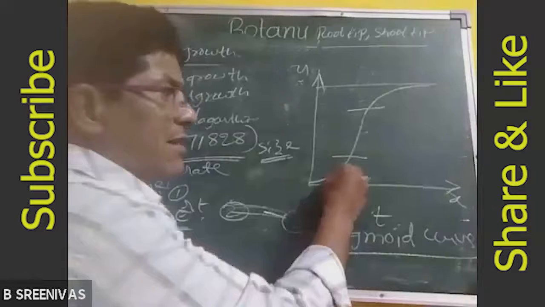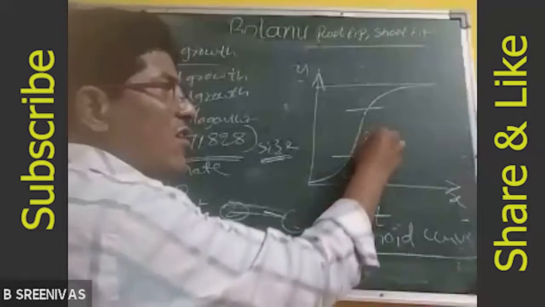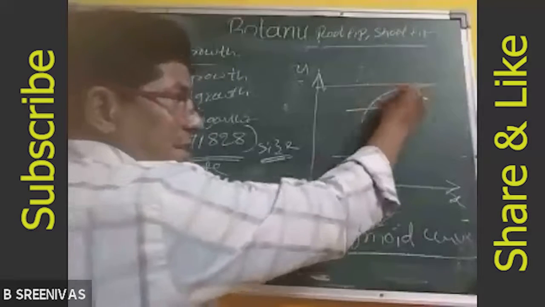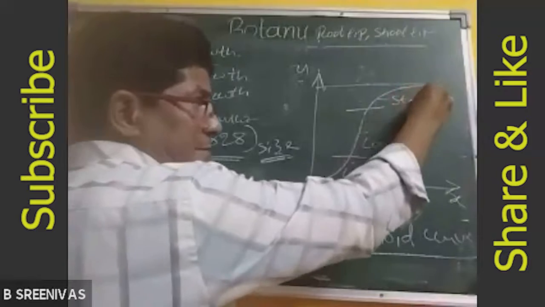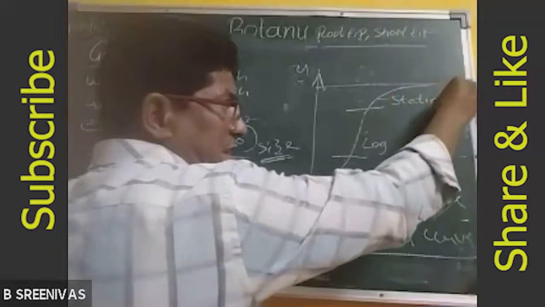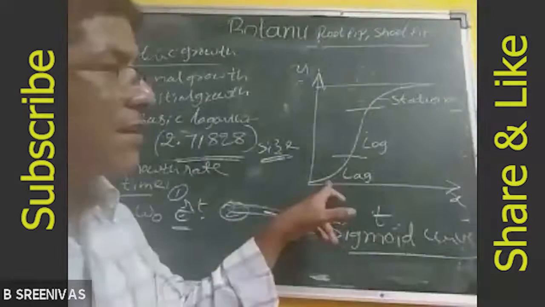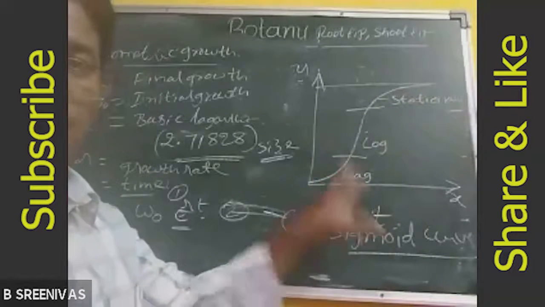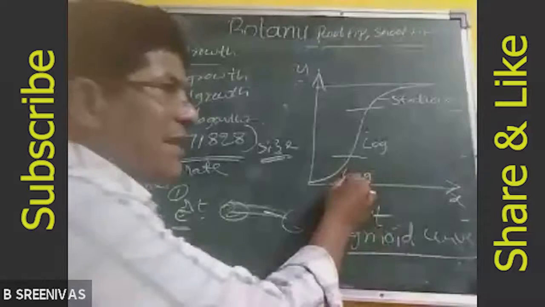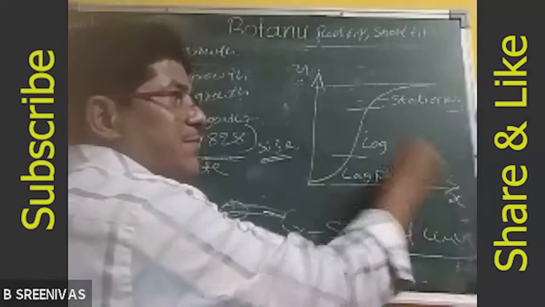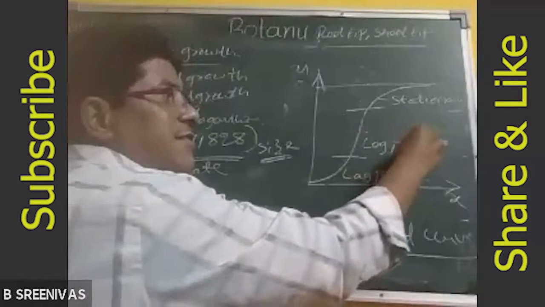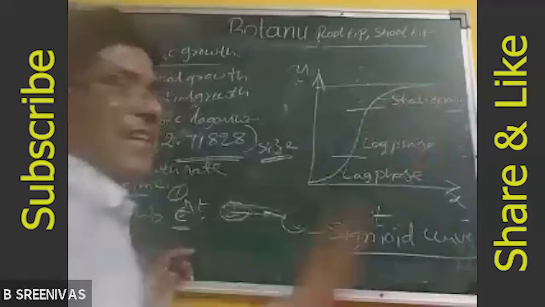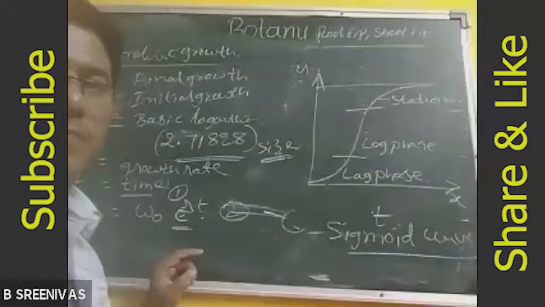The sigmoid curve is an integration of three phases. What are the three phases? Lag phase, log phase, and stationary phase.